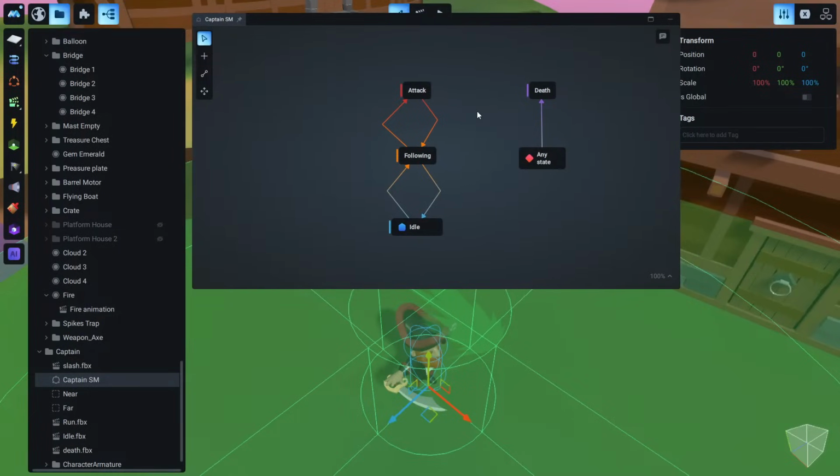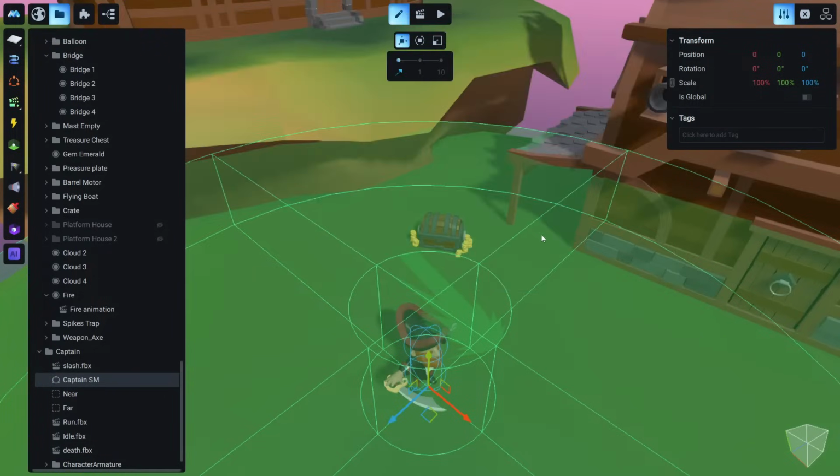Okay, so right now, let me save this. This is the end of this state machine. We have our logic ready. Of course, nothing works yet because we didn't make the connection with the animations. Let me close this for a second.